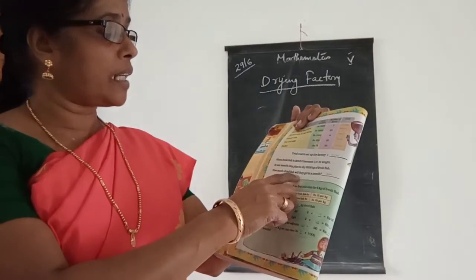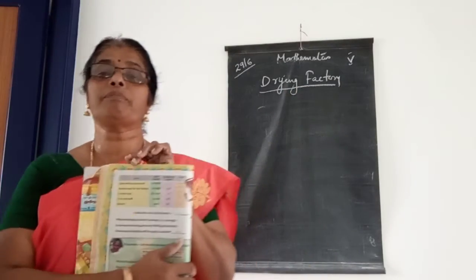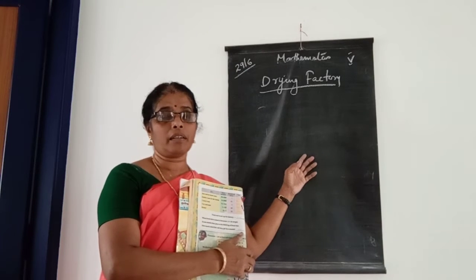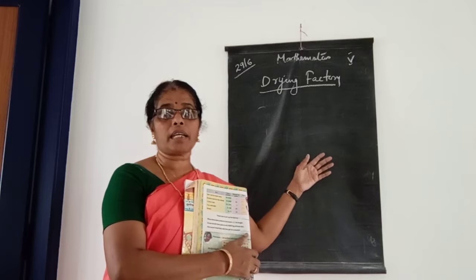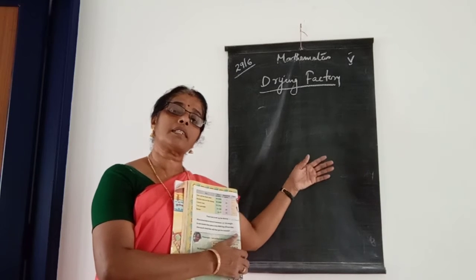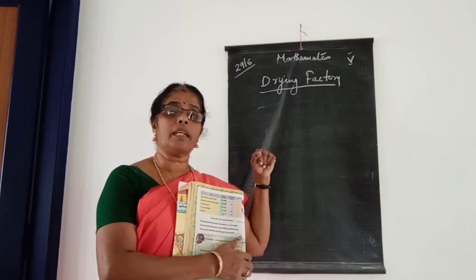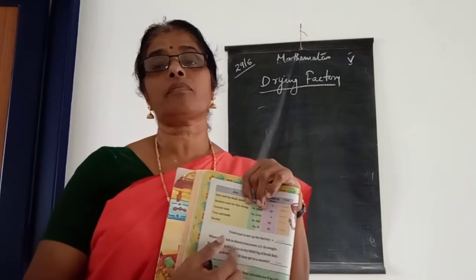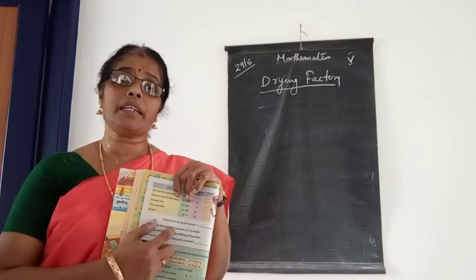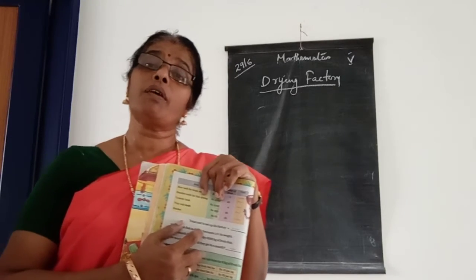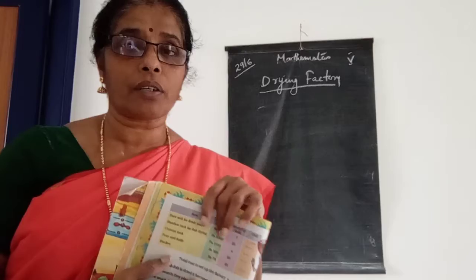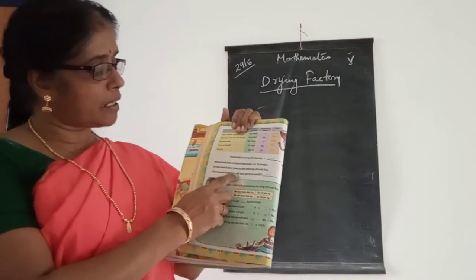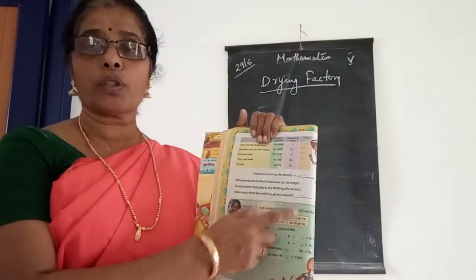And how much dried fish will they get in a month? We already saw that when we buy 6 kilograms of fresh fish, it becomes 1/3 of 6 kilograms, meaning 2 kilograms, isn't it? But here they plan to buy 6,000 kilograms, and when dried it becomes 1/3 of 6,000, that is 2,000, isn't it? So you can write it here, 2,000. How much dried fish will they get in a month? That is 2,000. Okay.